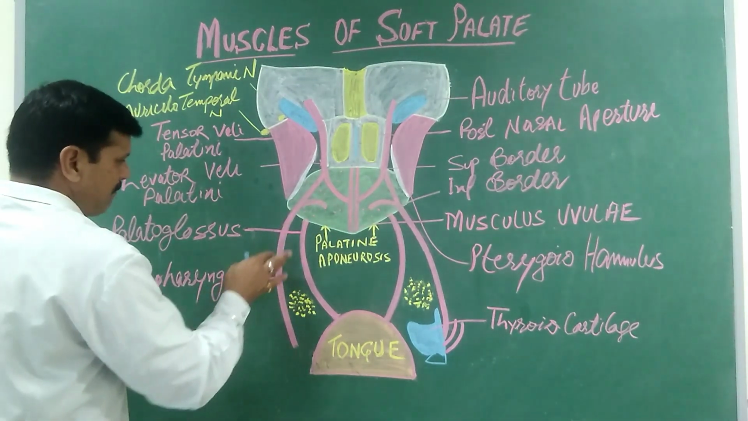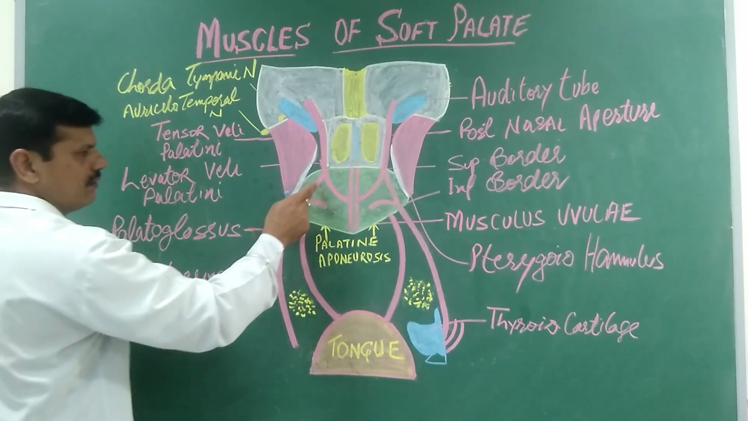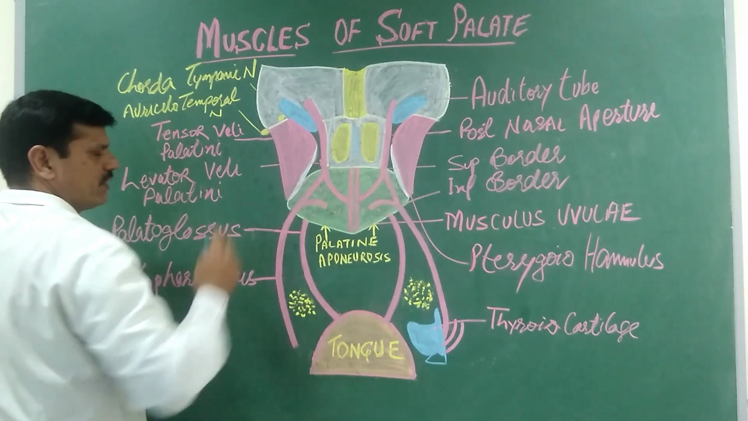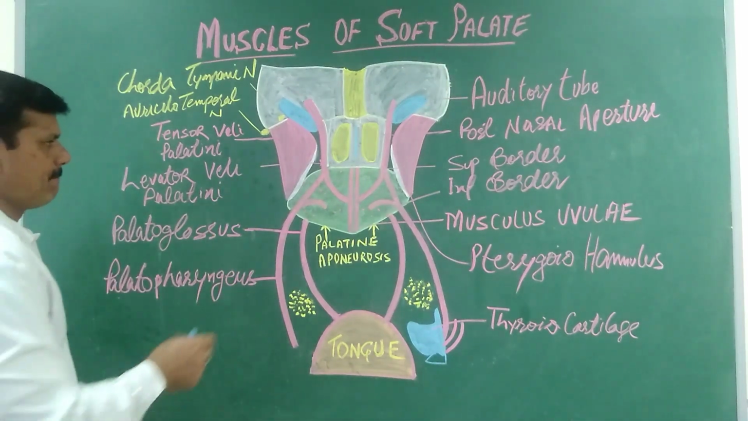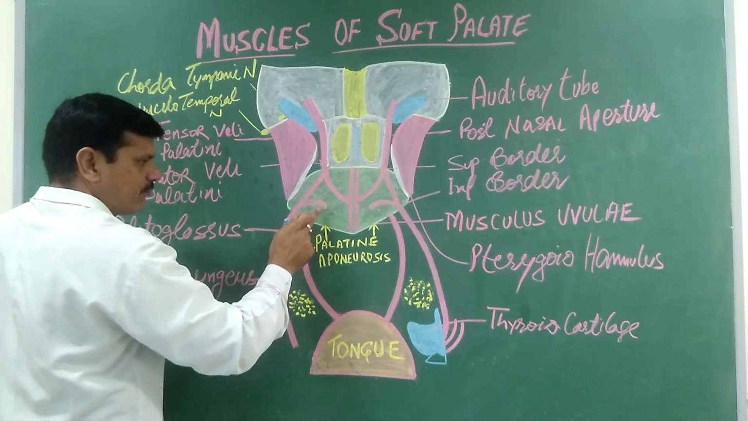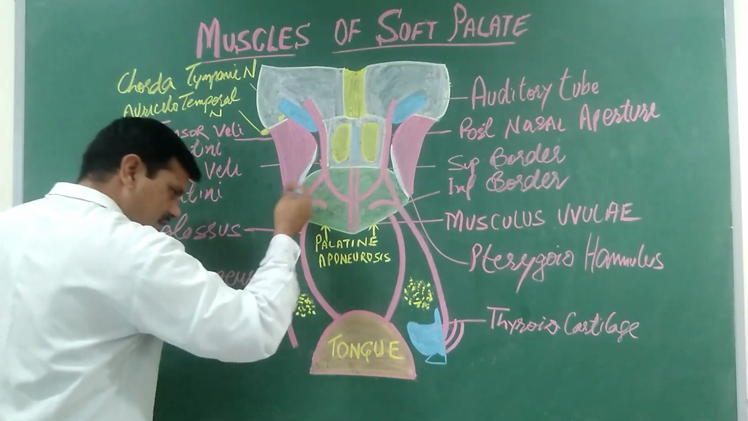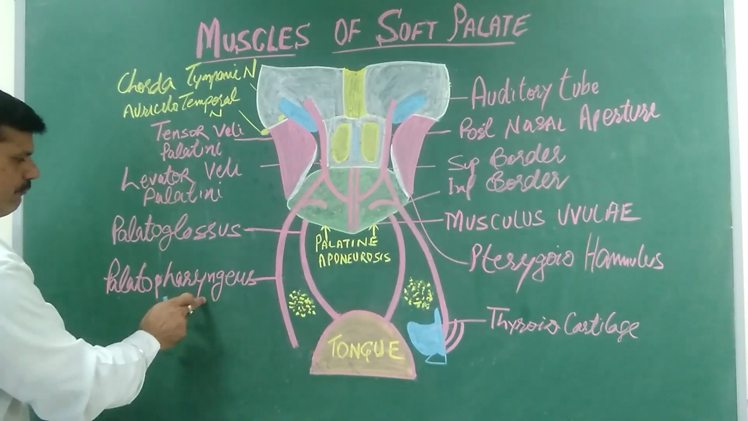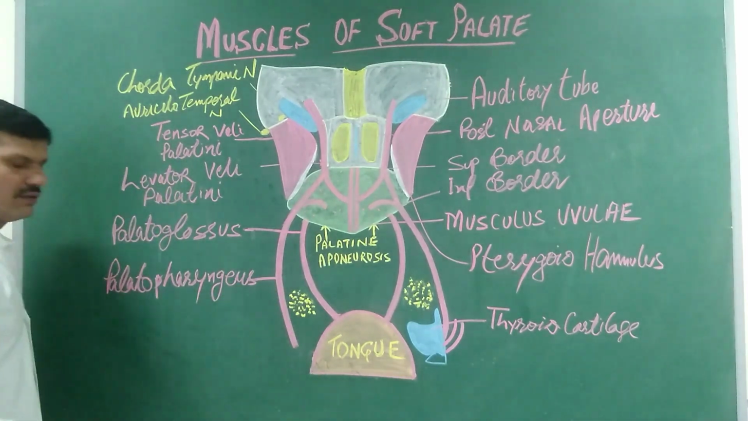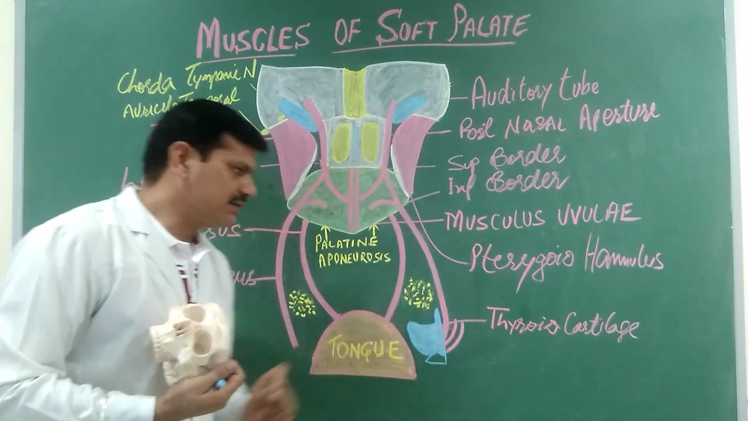The other one is the palatopharyngeus. It has two heads. The anterior head originates from the posterior border of the hard palate, and the posterior head, or posterior fasciculus, from the palatine aponeurosis. It descends in the palatopharyngeal arch and is inserted into the thyroid cartilage.